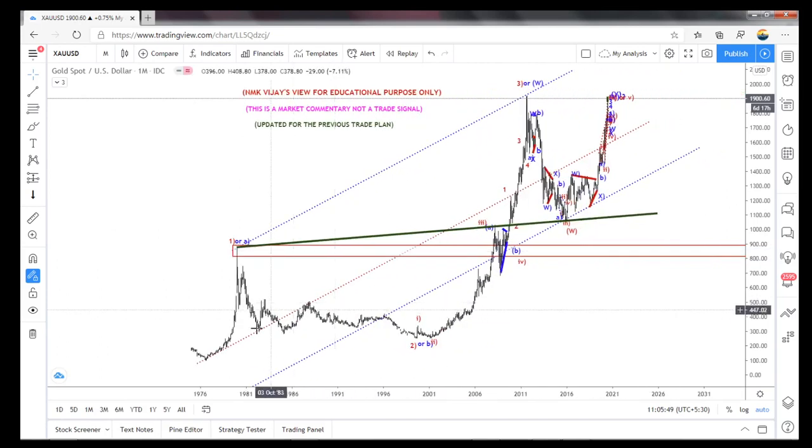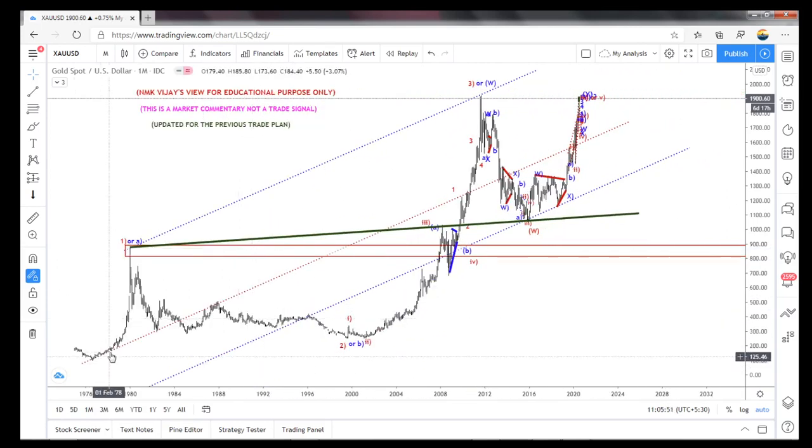See, from that 1776 something it made the high. So this could be a 1 or A, and this could be a 3 or W, because here is a confusion for me. Whether this is wave 1, 2, 3, 4 and 5, this could be a bigger 3.